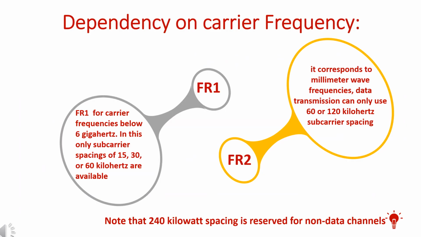5G provides a range of frequencies. It is divided into two frequency ranges, frequency range 1 and frequency range 2, depending upon the carrier. FR1 is for carrier frequencies below 6 GHz. In this, only subcarrier spacings of 15, 30 or 60 kHz are available. FR2 corresponds to millimeter wave frequencies. Data transmissions can only use 60 or 120 kHz.